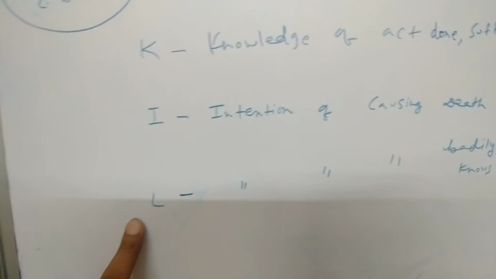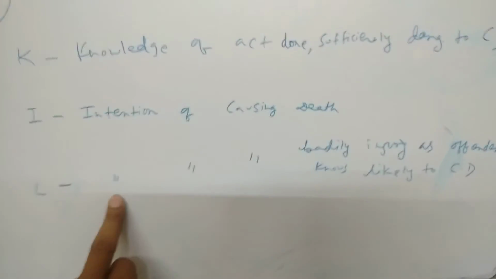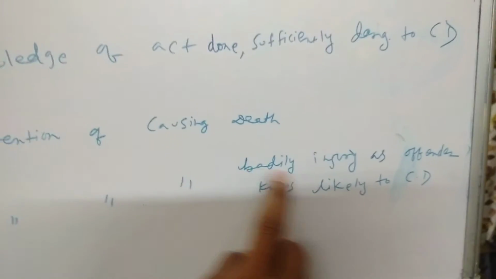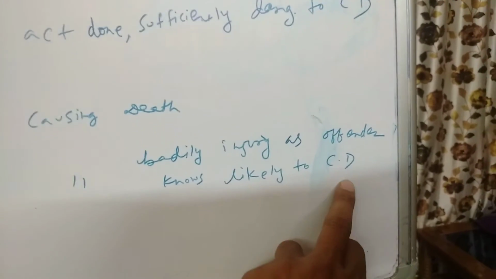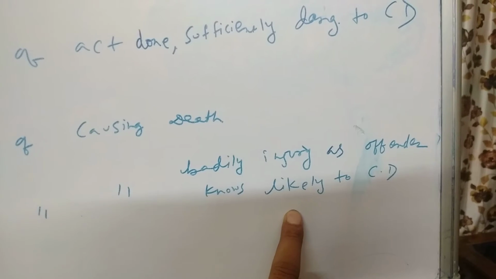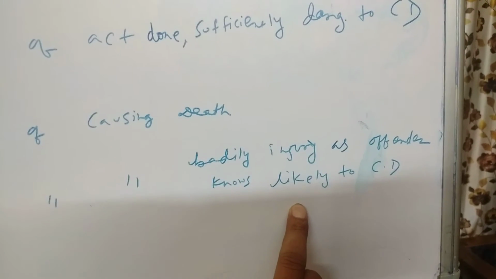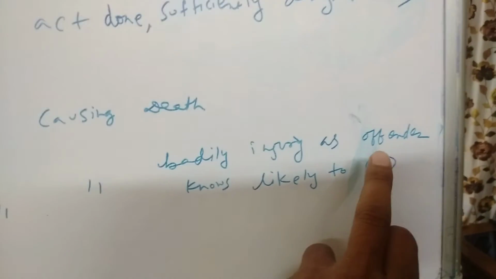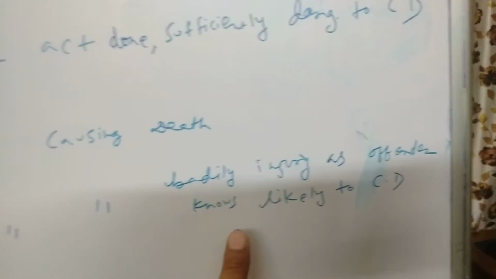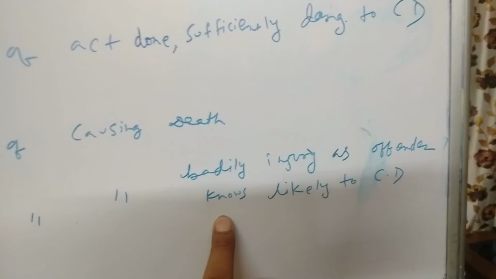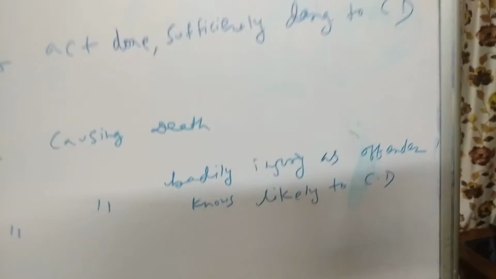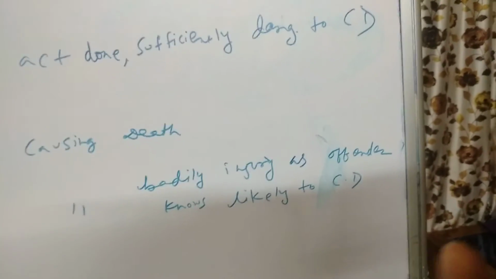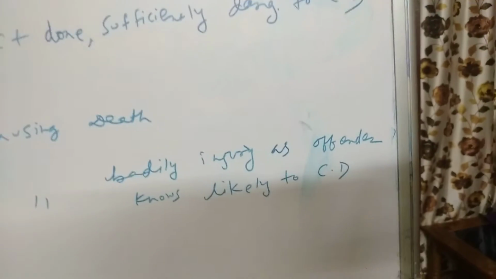And the last but not the least, L. L stands for intention of causing bodily injury as offender knows likely to cause death. The word likely is also here in murder, but here the offender clearly knows that the bodily injury which he was inflicting will likely cause the death of the victim.